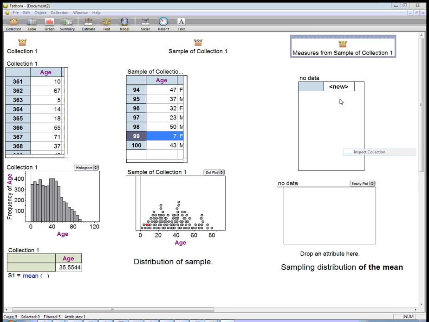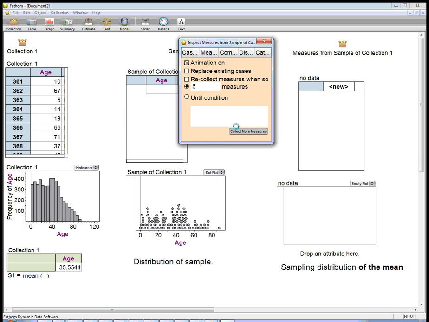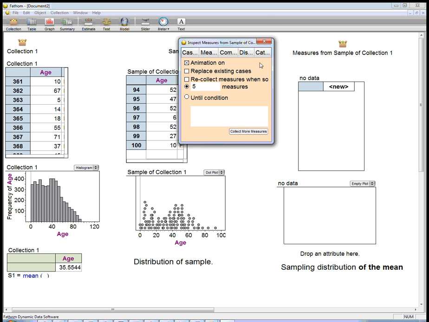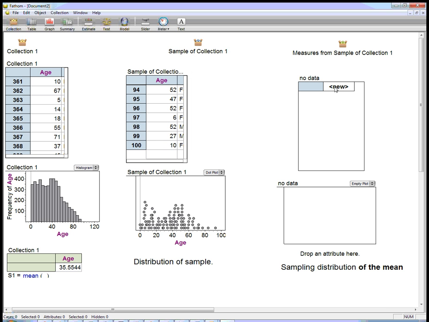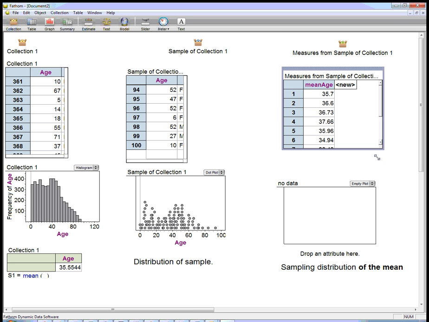Let me open this up. This is measures from sample collection 1, and what I've got is the mean. I put that over in here, and I'm going to collect, let's say, 5 measures right now. I need to reopen this, that's fine, it won't take but a minute. Here's the table. Okay, so there's the mean age.